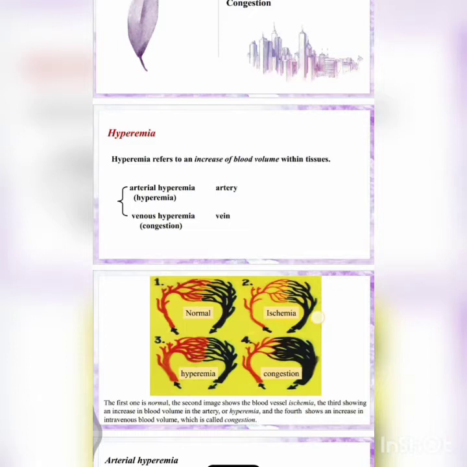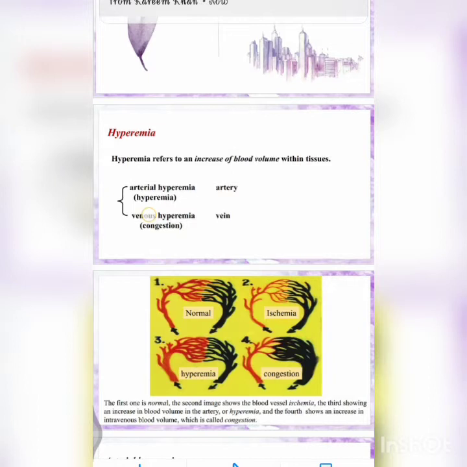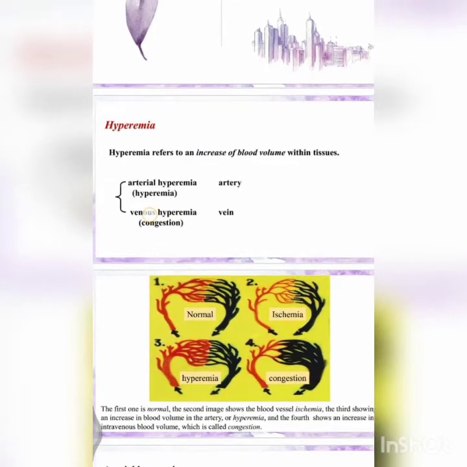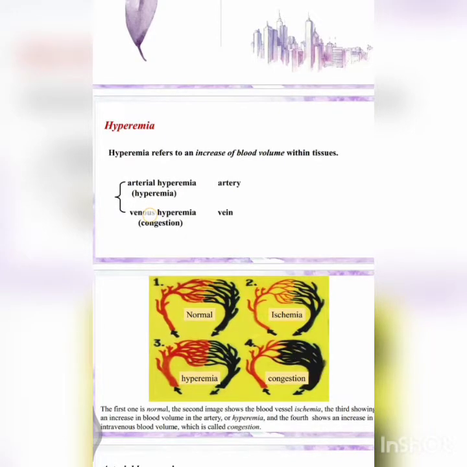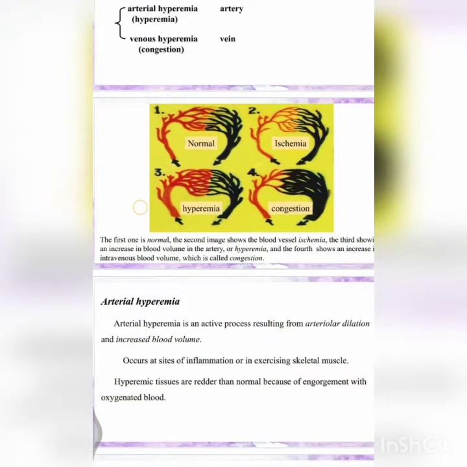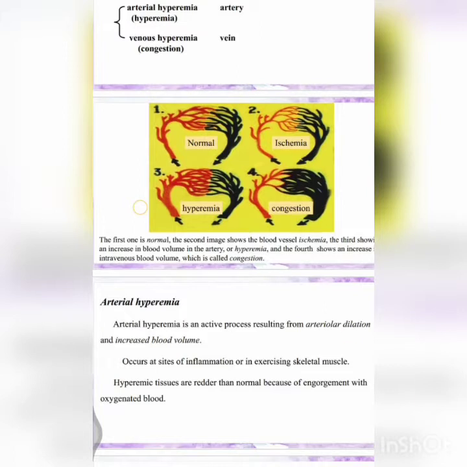And next, here you can see a normal capillary, an ischemic capillary, hyperemia and congestion. In hyperemia you can see an increase in the blood volume. The normal one is like this, but here the arteries are more filled. And congestion means in the veins, so you can see the disrupted veins.